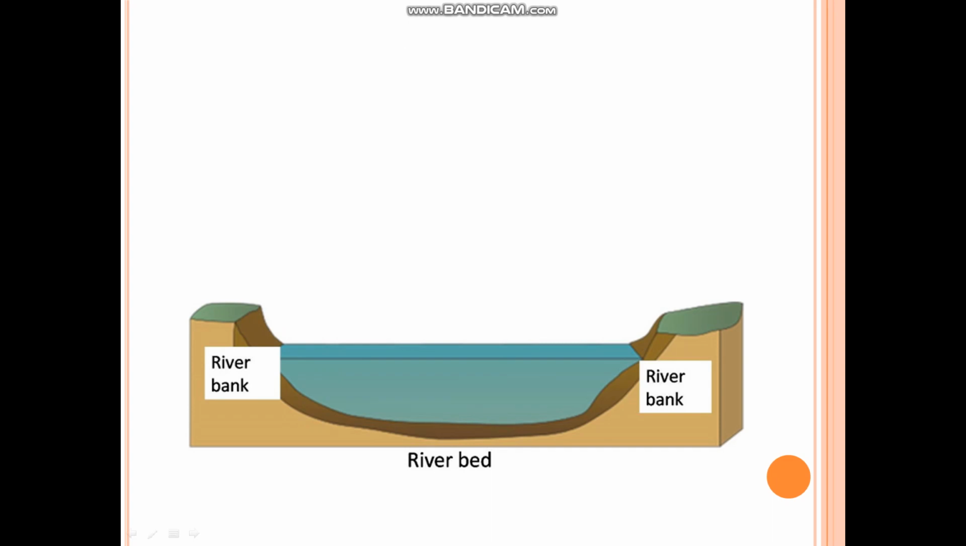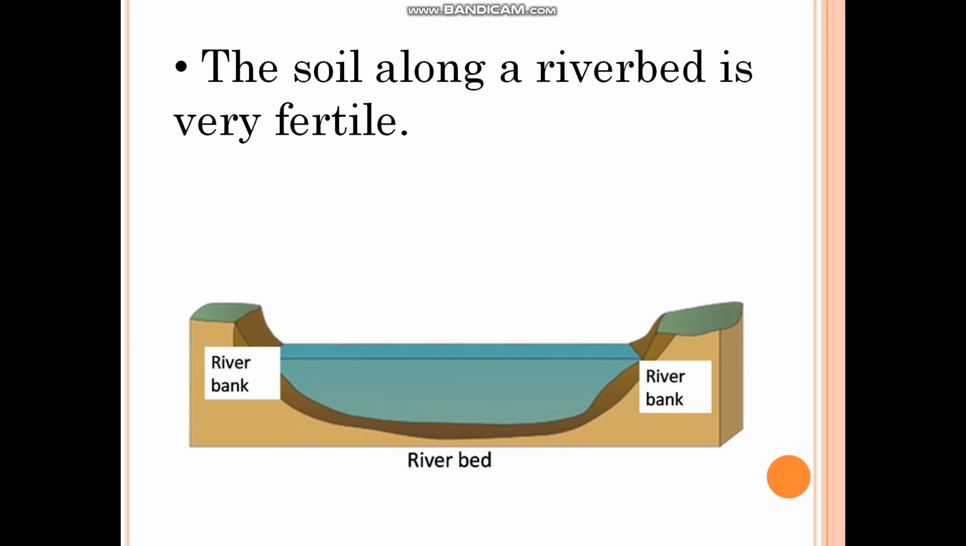Okay, now why am I showing you the river bed? The area which is along the river bed, this area, is fertile. Fertile means the soil which is good for plants, जो plants के लिए अच्छा होता है. So this soil along the river bed is good for plants. It is fertile. So the soil along a river bed is very fertile. Okay,